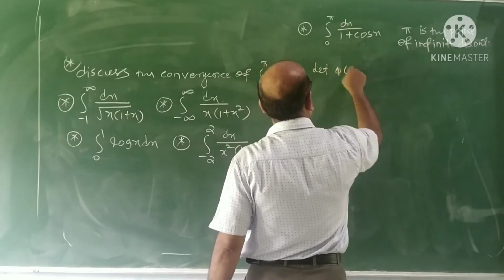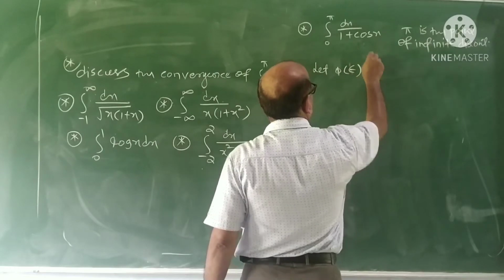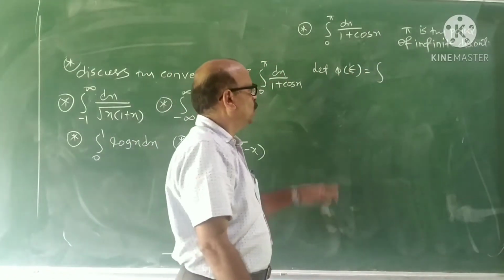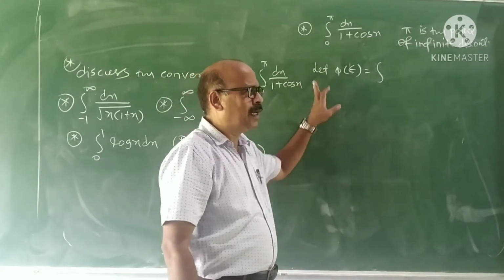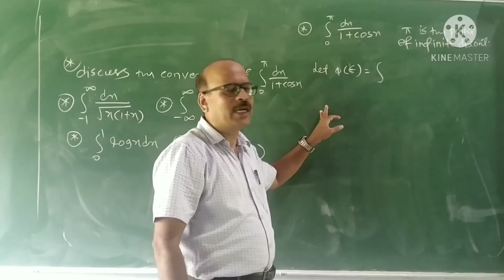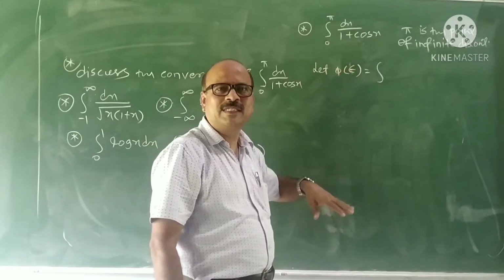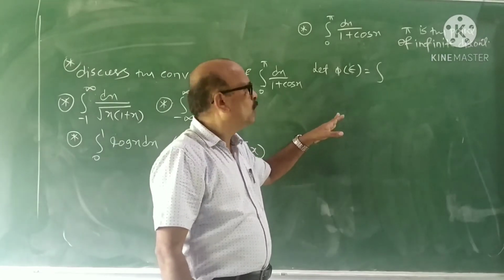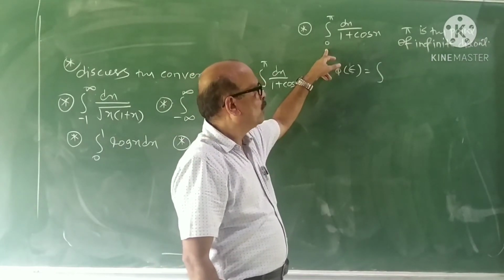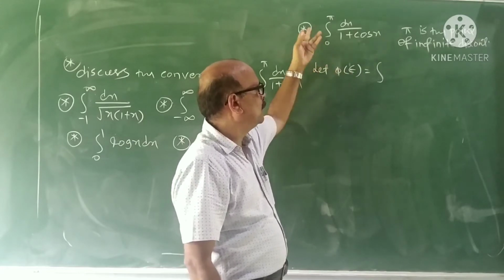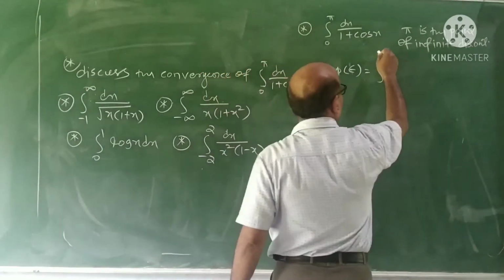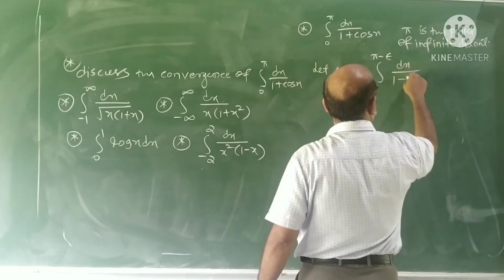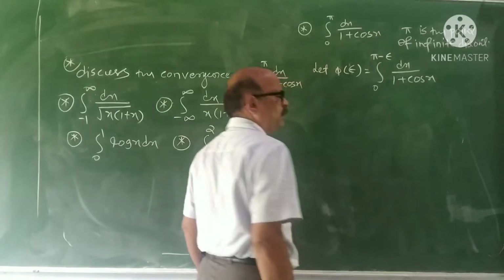Let phi of epsilon be defined, using the definition of convergence at the right hand point. You have studied converging at the left hand point, right hand point, both end points, converging at infinity, minus infinity, mixed improper integrals, and so on. Now this is an improper integral converging at the right end point. So we write the integral from 0 to pi minus epsilon of dx by 1 plus cos x.